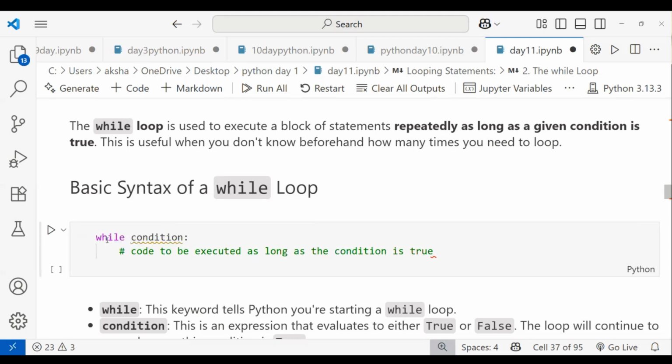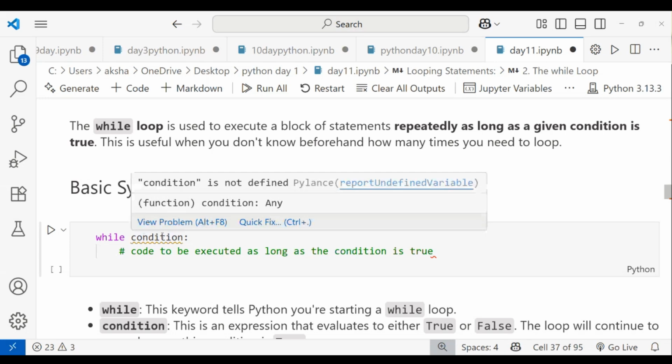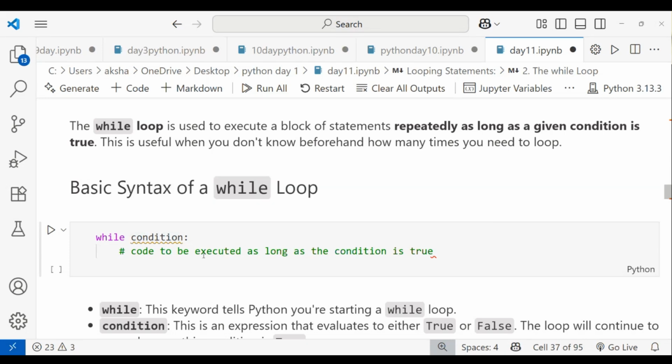And I'm taking what here? The while keyword. Why am I mentioning the while keyword? The system has to know that I'm using a while loop, so I mention while. And this is for your condition; you have to mention the condition. And here you have to mention the code to be executed.